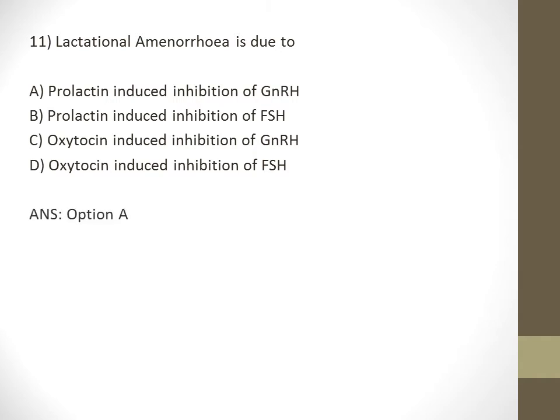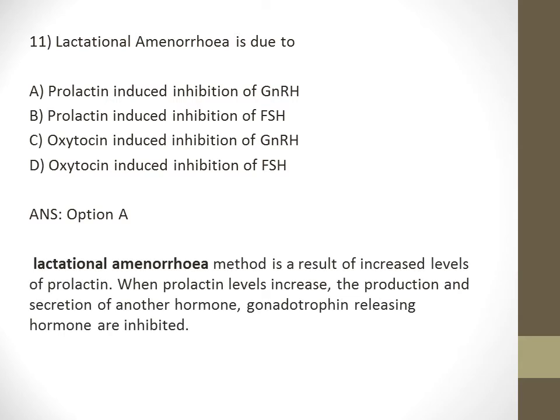The answer is option A. Prolactin induced inhibition of gonadotropin releasing hormone. Lactational amenorrhea is a result of increased levels of prolactin. When prolactin levels increase, the production and secretion of another hormone, that is gonadotropin releasing hormone, is inhibited.